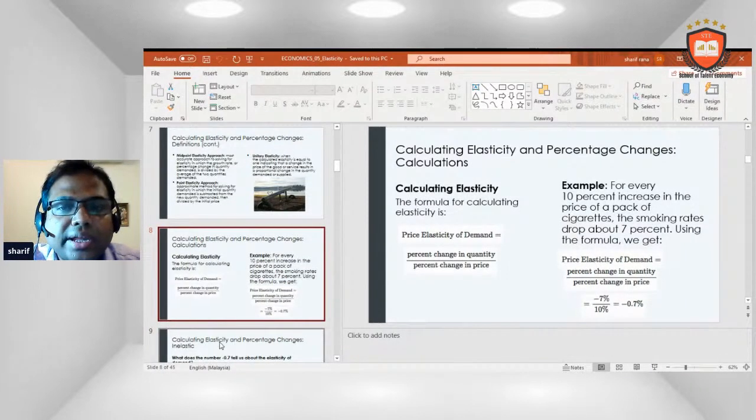So if we want to calculate elasticity, the formula for price elasticity of demand equals the percentage change in quantity divided by the percentage change in price. Example: for every 10% increase in the price of a pack of cigarettes, the smoking rate drops about 7%. Using the formula, price elasticity of demand equals the percentage change in quantity divided by the percentage change in price, equals minus 7% divided by 10%, equals minus 0.7.